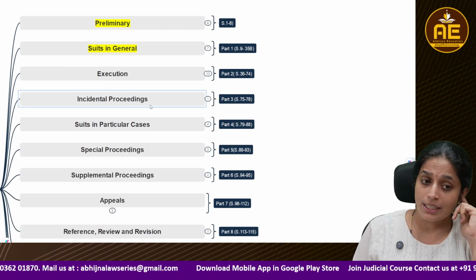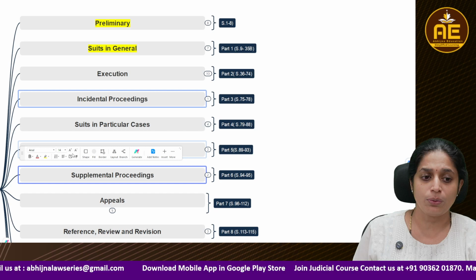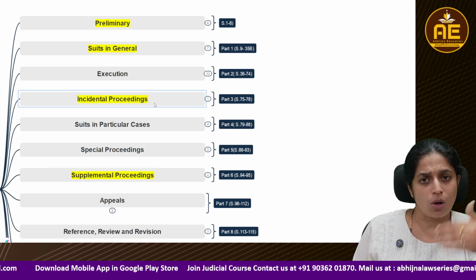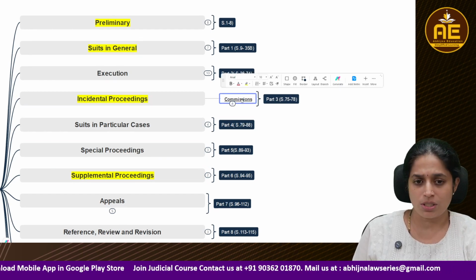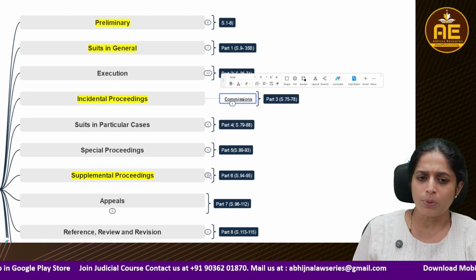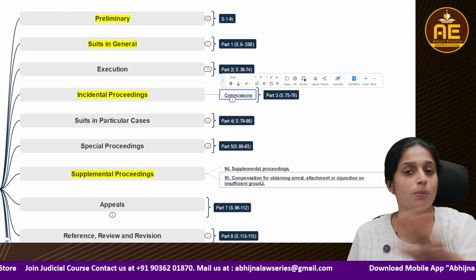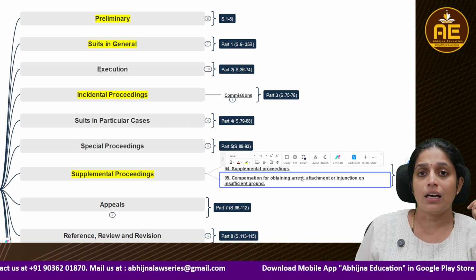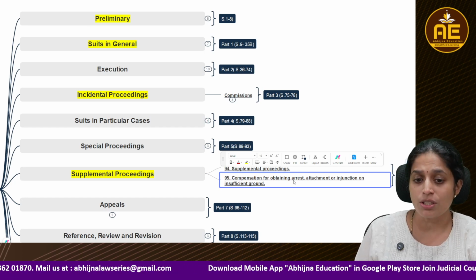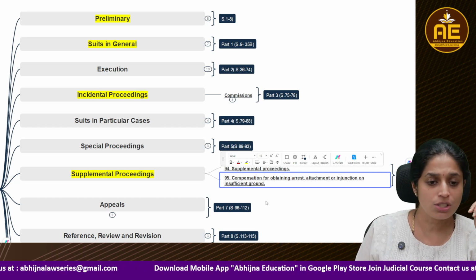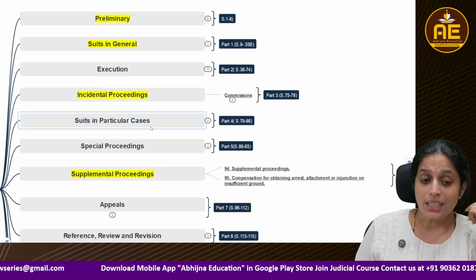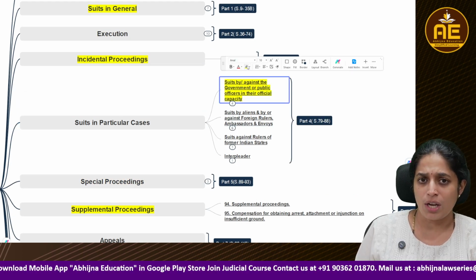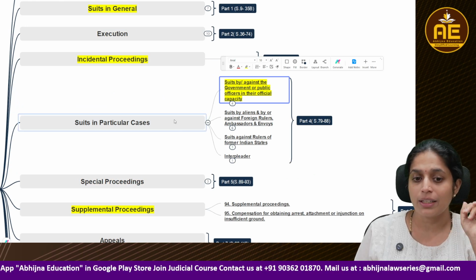Then comes incidental proceedings and supplementary proceedings. If we have to compare, incidental proceedings are those proceedings which are very essential to the normal suit. Okay, the issue of commissions is an example of incidental proceedings. Supplemental proceedings are something which are in addition to the normal suit. If you have to cite examples, it could be arrest before judgment, attachment before judgment, issuing temporary injunctions. Those are all examples of supplementary proceedings. Then we are also going to learn in CPC regarding some very unique cases, like if we have to file a suit against the government, or the government is filing a suit against you.